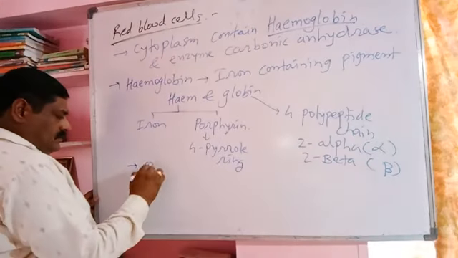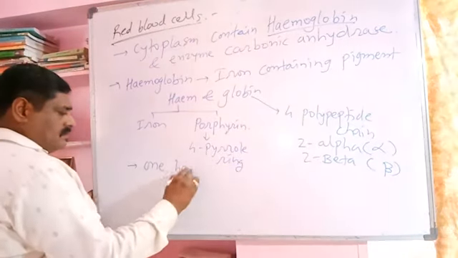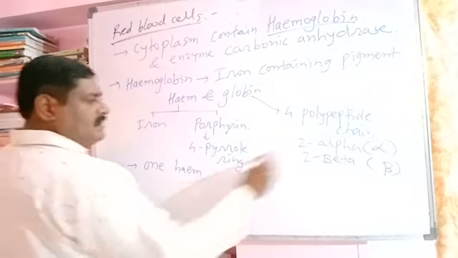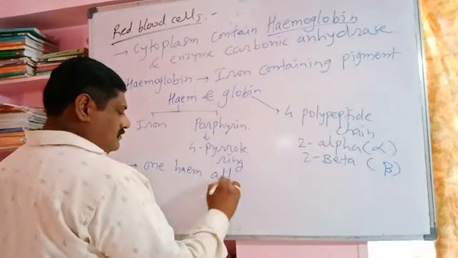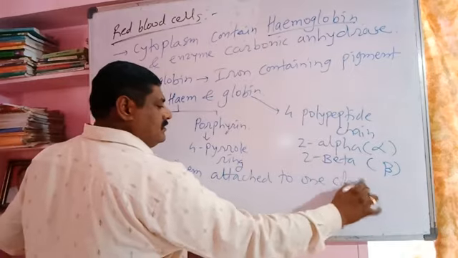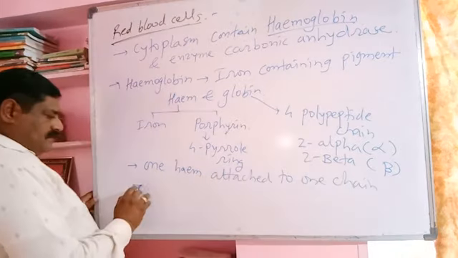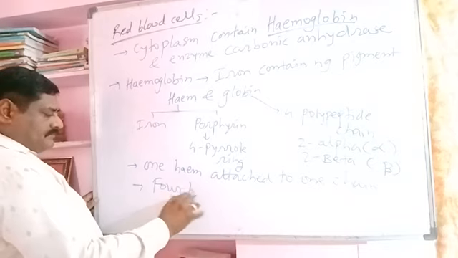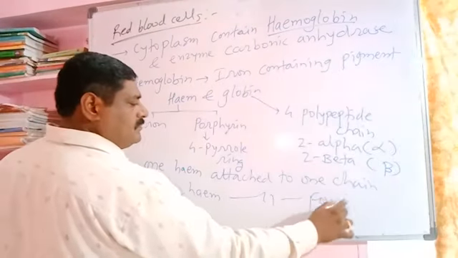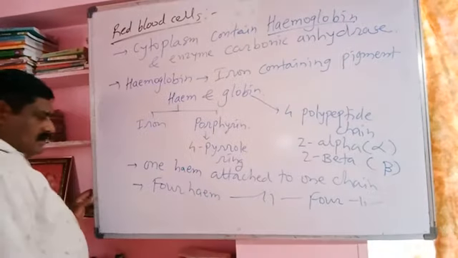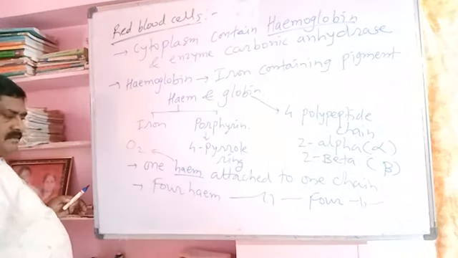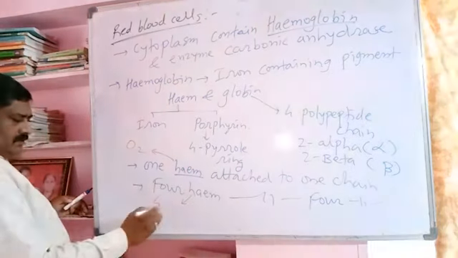One heme molecule is attached to one globin protein chain. So 4 chains require 4 heme molecules. One heme carries 1 oxygen molecule, so 4 heme molecules carry 4 oxygen.